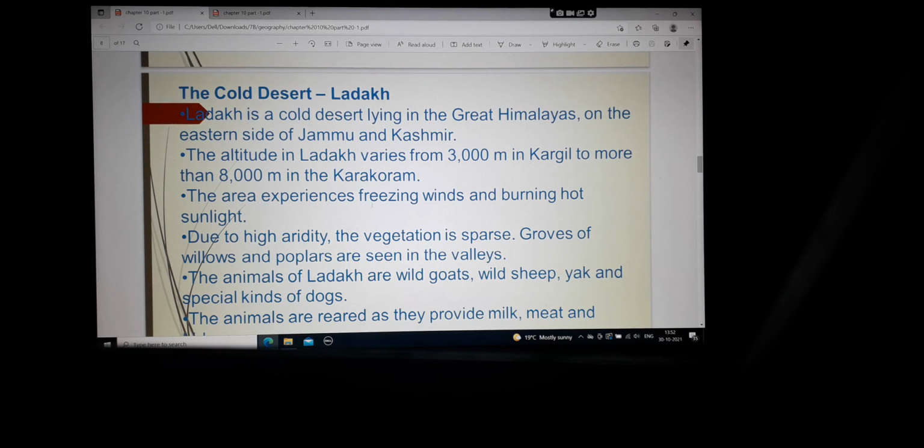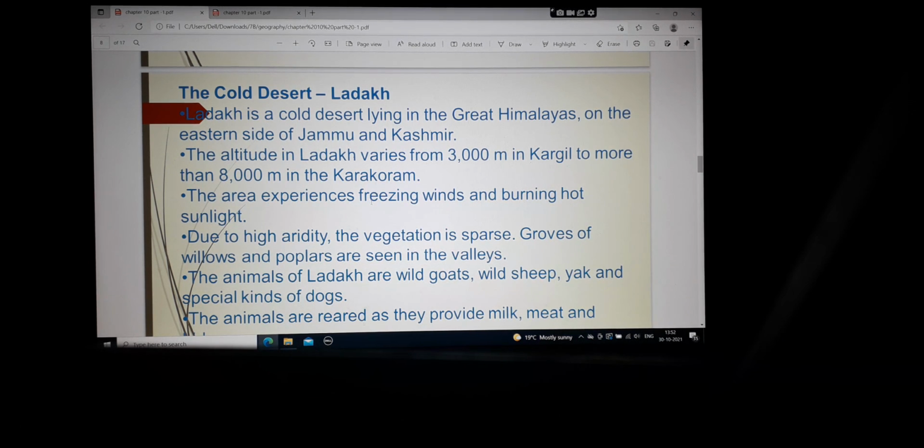Now let's come to the cold desert, Ladakh. Ladakh is a cold desert lying in the Great Himalayas on the eastern side of Jammu and Kashmir. So now Ladakh is a place in the Himalayas which lies in the eastern side of Jammu and Kashmir state.